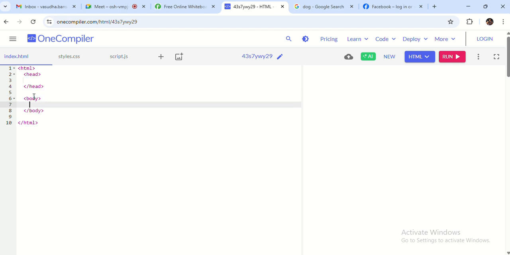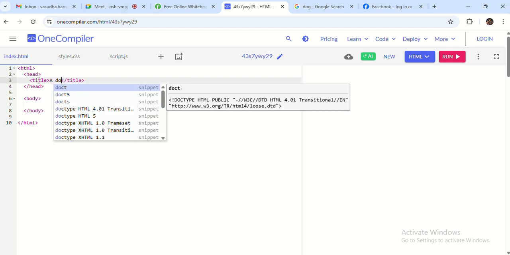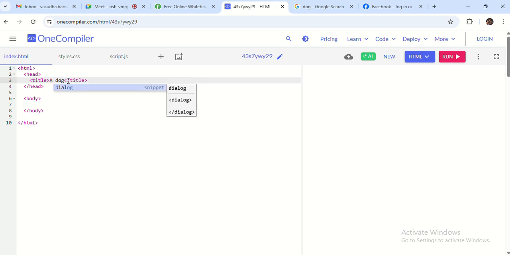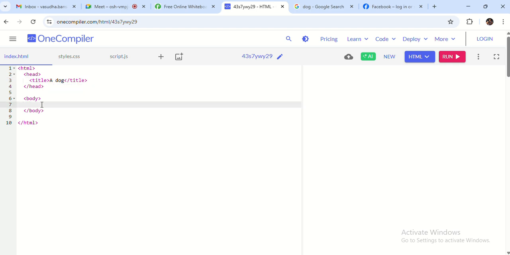The head tag is for specifying the description about the web page. Like if I want to give a title for my web page, I will give a title. Suppose I'm making a web page for a dog. So that is the title, a dog. Then in body, whatever we write over here will be printed on the output screen.